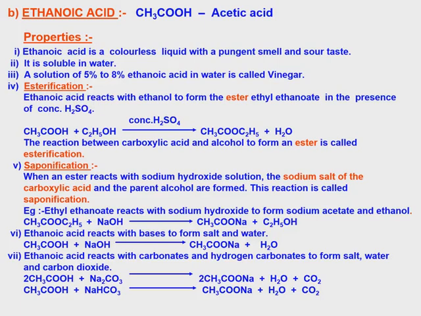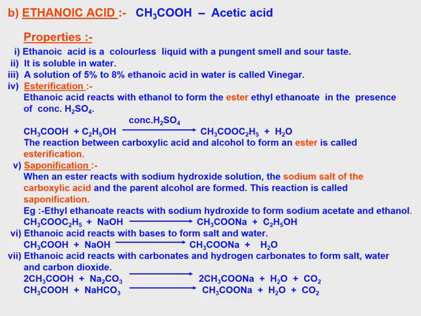Next, ethanoic acid reacts with carbonate and hydrogen carbonate to form salt, water and carbon dioxide. First one, 2CH3COOH plus Na2CO3 gives 2CH3COONa plus H2O plus CO2.